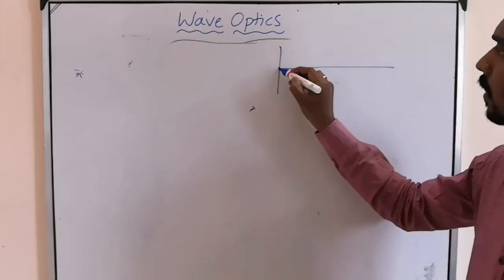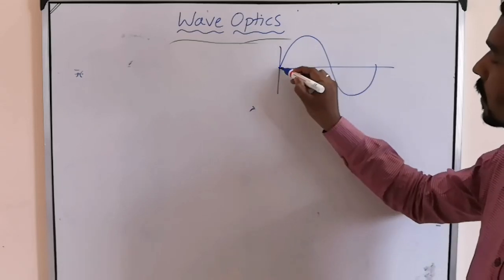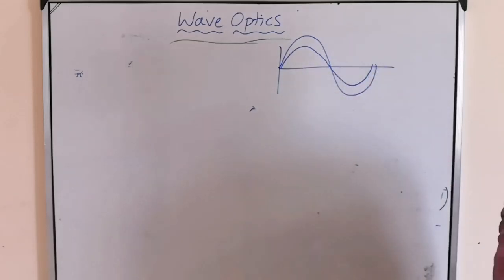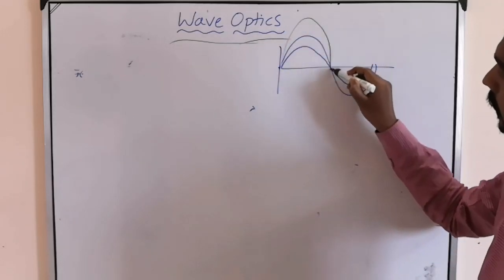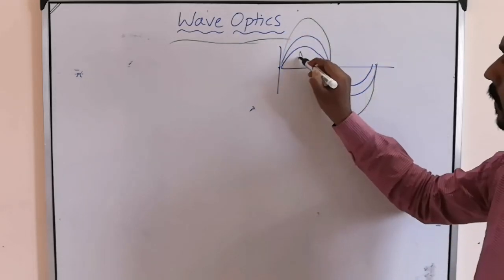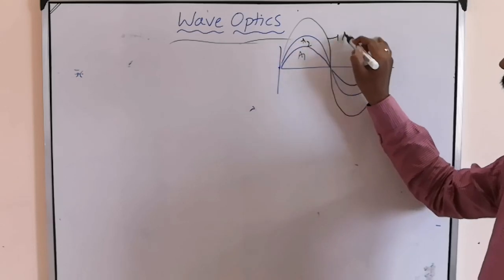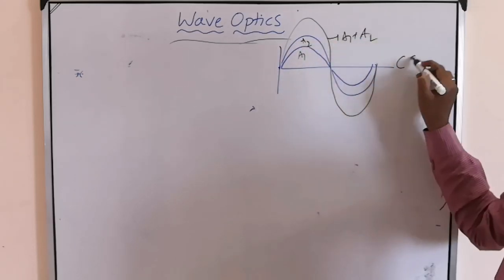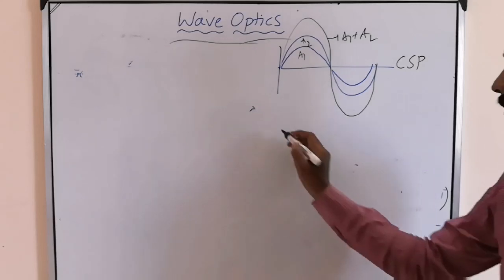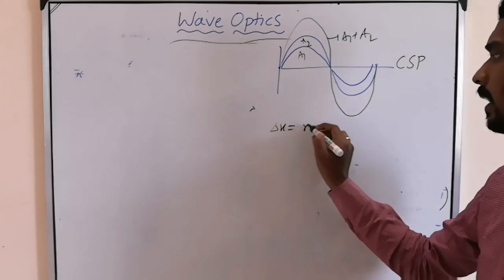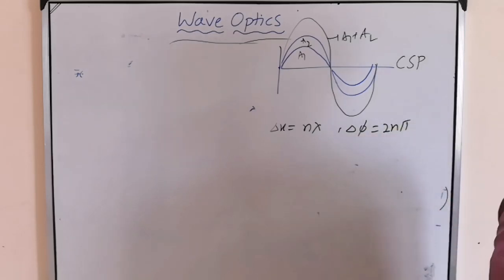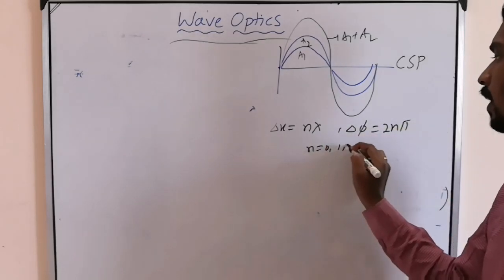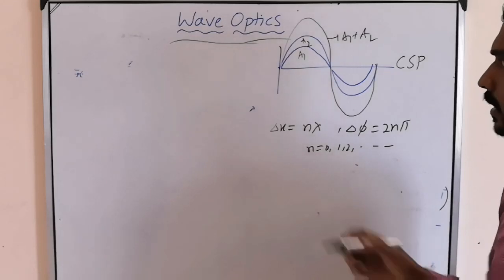If it superimposes like this, the resultant wave will become like this. A1, this is A2, the resultant will become A1 plus A2, constructive superposition, where delta x can be n lambda, delta phi can be 2n pi, where n equal to 0, 1, 2, 3, so on.